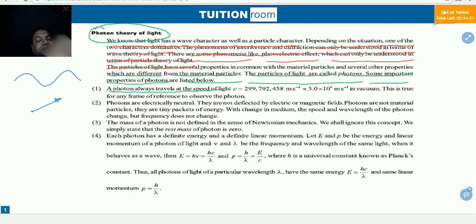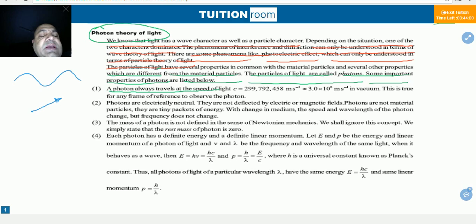Then, guys, material particle is a different thing and particles of light are a different thing. Some properties are common and some are not common. The material particle has some finite mass, but the particles of light do not have any rest mass.